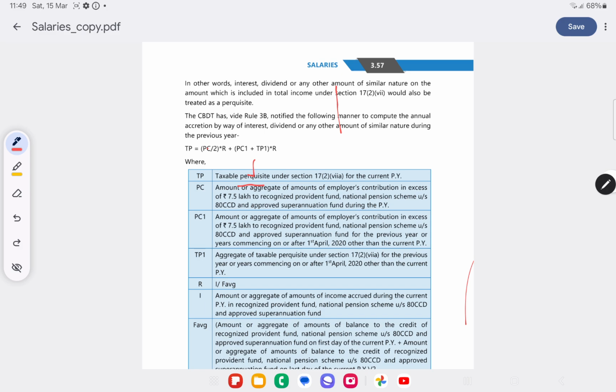So PC is during the current previous year, PC1 is other than the current previous year. TP1 is the aggregate of taxable perquisite for the previous year or years commencing on or after 1st April 2022 other than the current previous year, into R. So this will be the value of taxable perquisite.